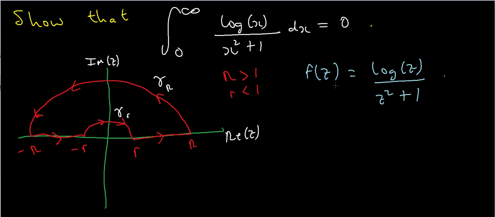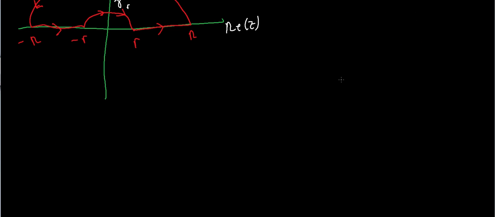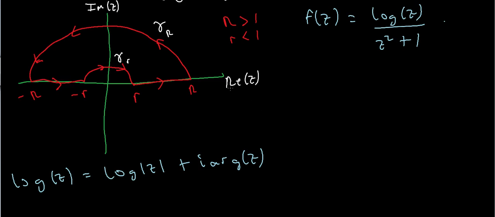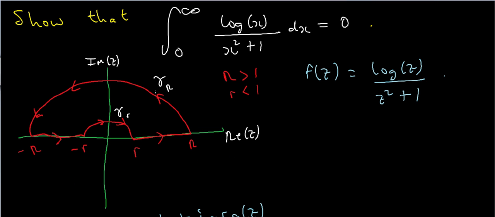So if you recall, the complex logarithm is defined in the following way. The log of z is the natural log of the modulus of z plus i times the argument of z. And remember, the argument of z is just the angle that the complex number makes with the positive real axis. So if I had a complex number here, the argument of that complex number would just be the angle it makes with the positive real axis. In other words, if I had a point here, and I drew a line going up to that point, then the argument of that complex number would just be this angle here. So that's what the argument means.